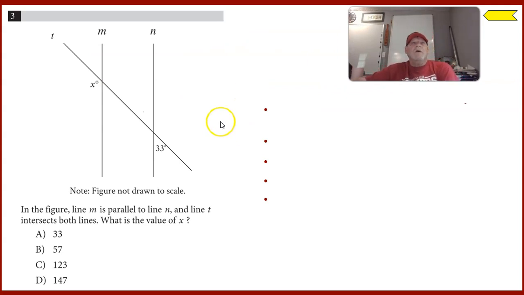So in number 3, we have 2 lines, M and N, that are intersected by transversal T. It says the figure is not drawn to scale.